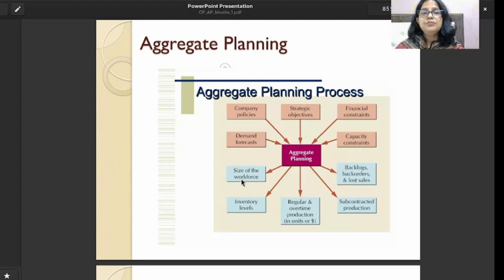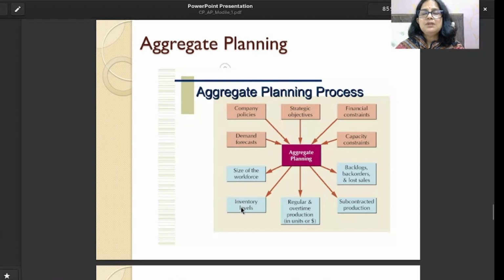If the demand is increasing, you can go for hiring the people. If the demand is decreasing, if demand is less in the market, then you can go for firing the employees. So these are the size of workforce we can decide by aggregate planning.